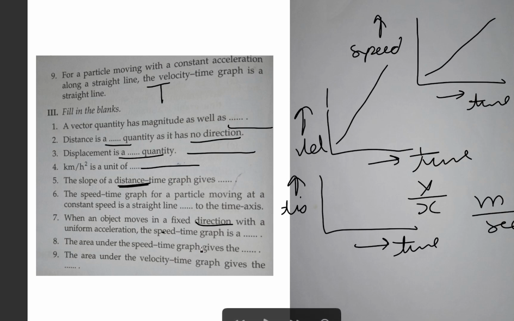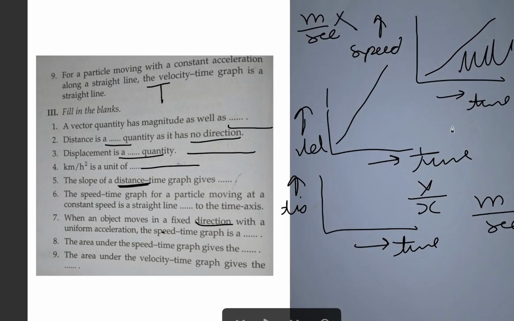The area under the speed time graph gives the distance. If we want to calculate the area, we multiply the y-axis quantity by the x-axis quantity. The y-axis quantity is speed, meter per second, multiplied by time, so we get distance. The area under the velocity time graph gives the displacement, because in the velocity time graph we get the displacement.